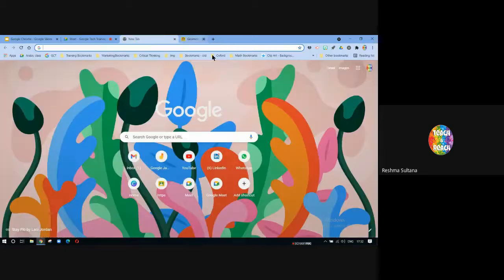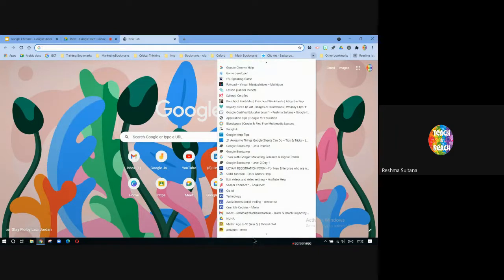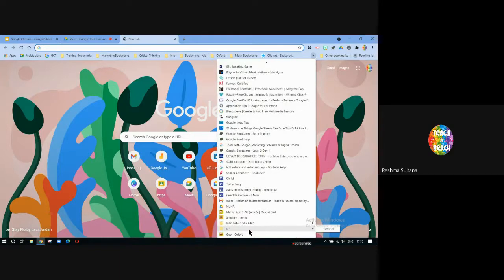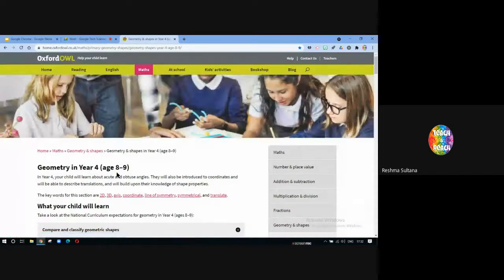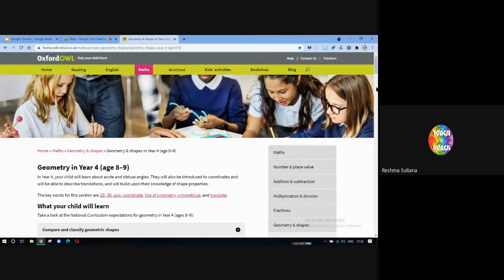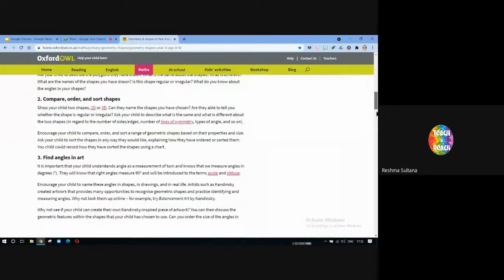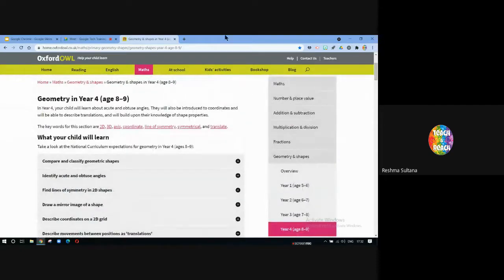You can just close it, and next week or next month or next year, whenever you want to open that, all you have to do is click on it. If your bookmark bar is already filled with other bookmarks, it will be in these double arrows. You have to scroll down and you can see this Geo Oxford, the one we chose in the bookmark bar. When I clicked on that bookmark, the same page came up. I didn't have to navigate to the home page, then to the 8 to 9 age group, then maths, then geometry. Whatever I wanted just came up. So that's how you create a bookmark.